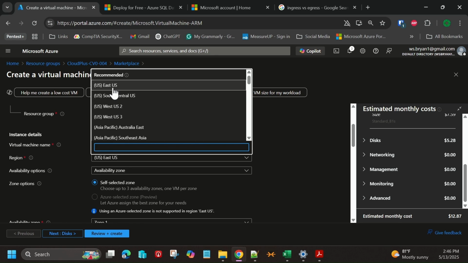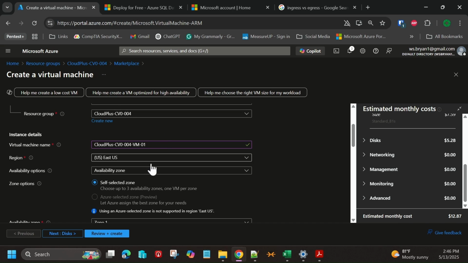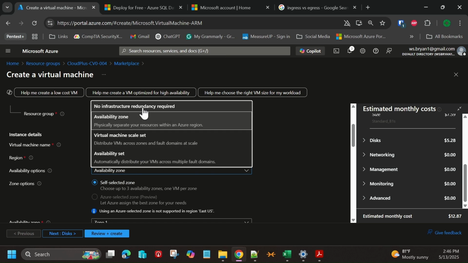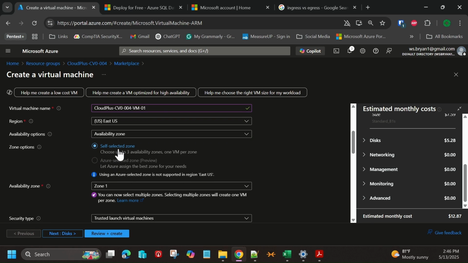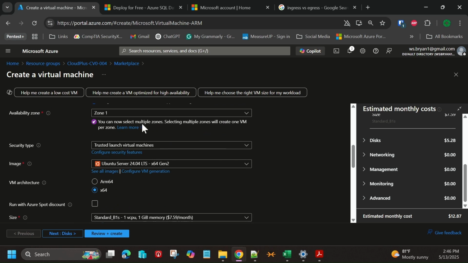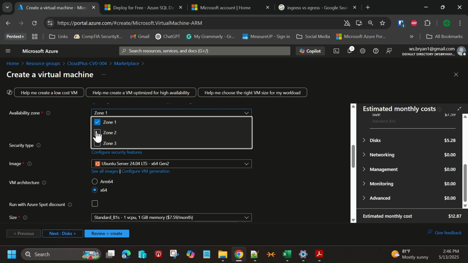So next up, we see the region, and we will talk more about availability zones if you haven't already watched the lesson, but this is where we can define how much resource availability we need. We're going to go ahead and just choose availability zone, and what the zone options are. Notice self-selected zone. We can choose up to 3 availability zones, again, depending on how many data centers we want to replicate that across within this region.